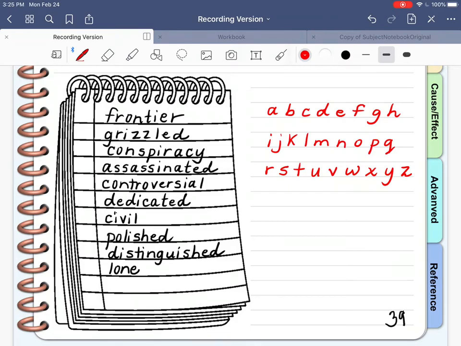Okay, we are looking for any words that start with the letter A. And I do have one this time. We have the word assassinated. So that is number 1. And I will erase the A. No B's, but I do have 3 C's. I have C-O-N-S, C-O-N-T. So I have cons and cont.